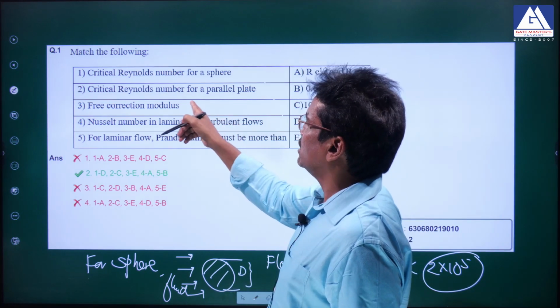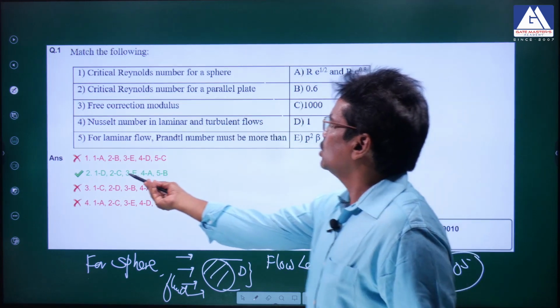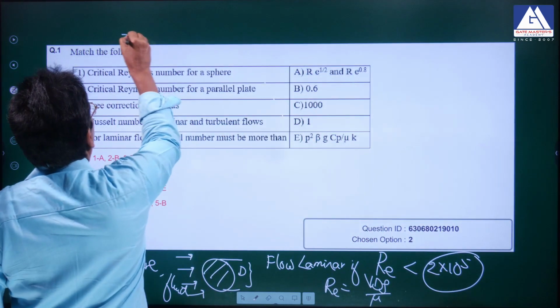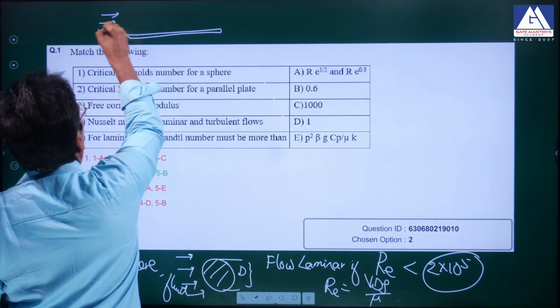One more thing wrong is given in the same question. The critical Reynolds number for a parallel plate, option 2C, is given as 1000. That is again wrong. Whenever flow takes place over a flat plate, this is called parallel flow over a flat plate.